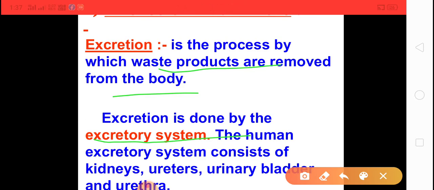Excretion is the removal of waste products from our body, and the excretory system consists of kidneys, ureters, urinary bladder and urethra. These four things combine together and form the excretory system.